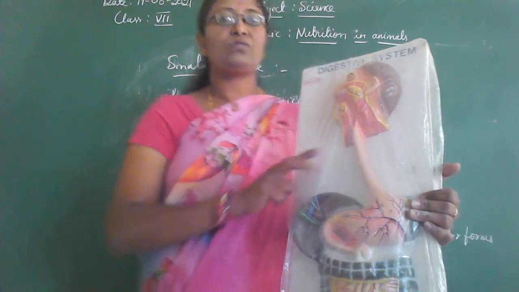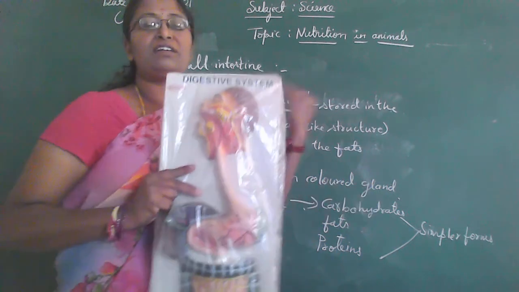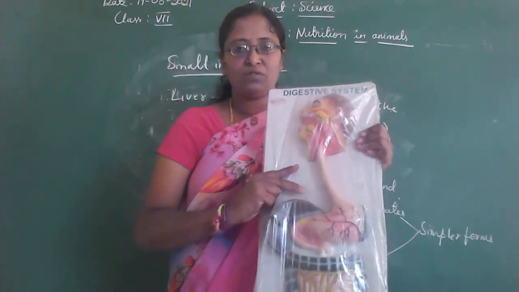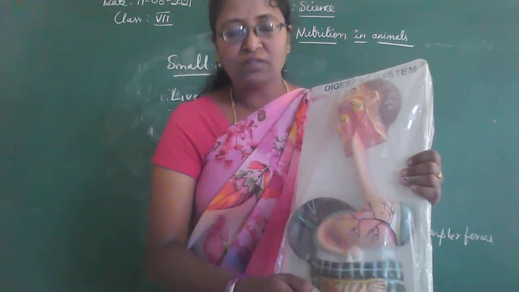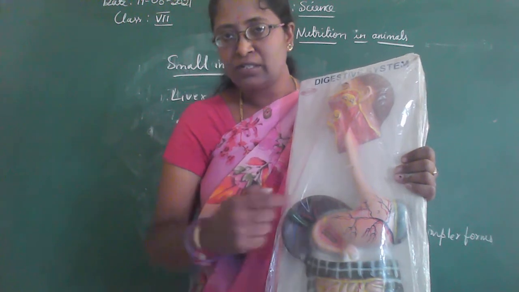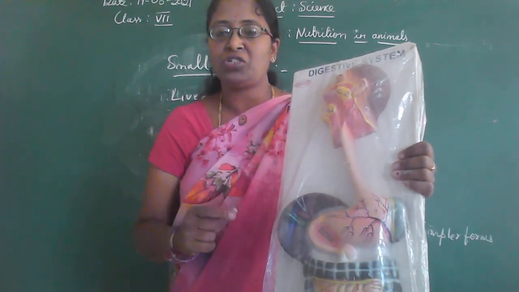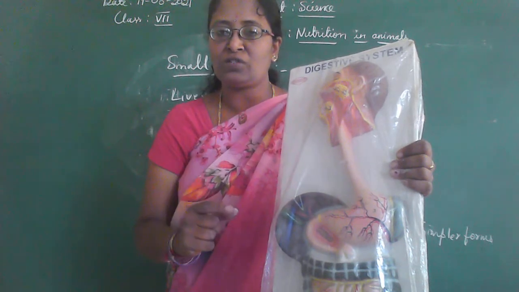Okay, children. So here pancreatic juice and our bile juice act on the food. Then the food reaches the lower part of our small intestine. In this region, the intestinal wall produces intestinal juice.